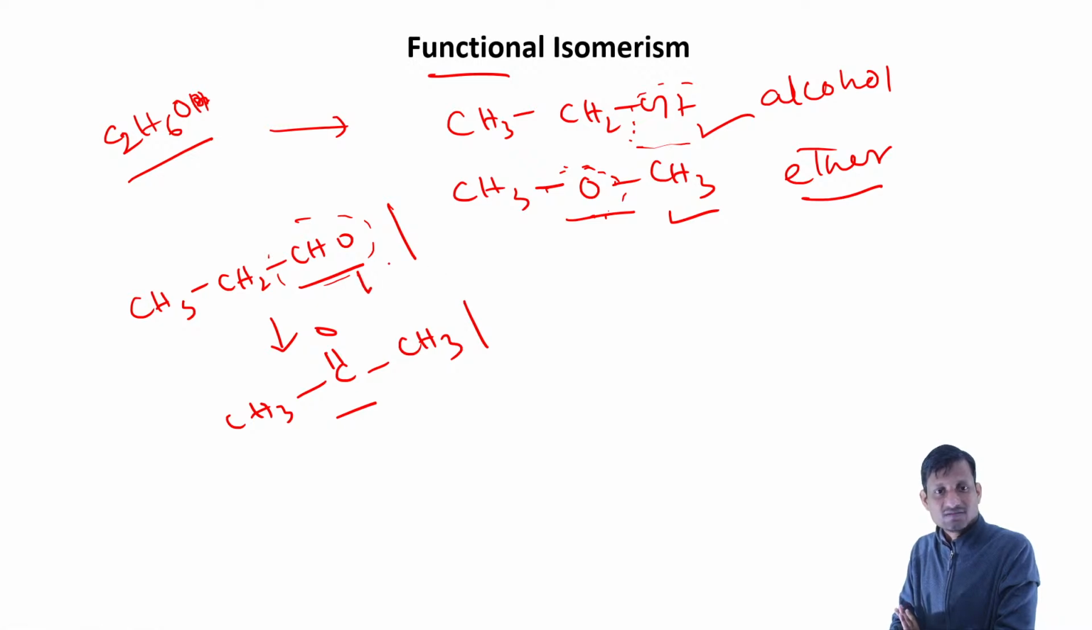Here there was an aldehyde group, and here the keto group has come. So basically when in the organic compound we have a C double bond O group, that we will call keto or ketone.